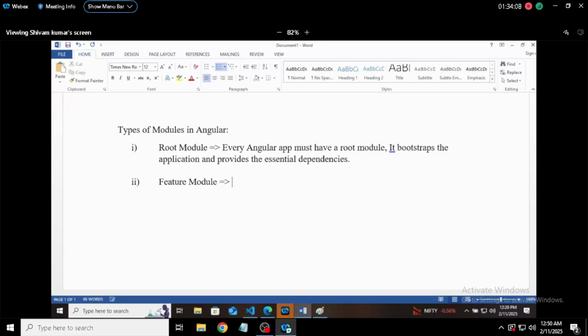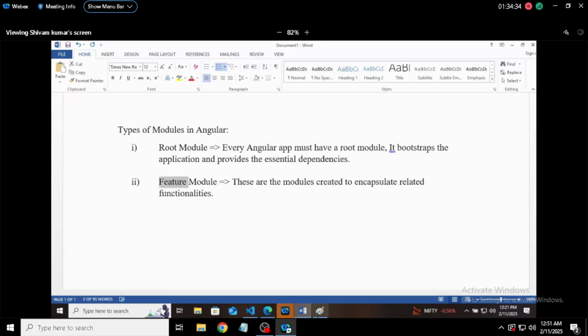Feature module. These are the modules created to encapsulate related functionalities. If there are some related functionalities, meaning if they are doing the same kind of work, at that time feature module will work.